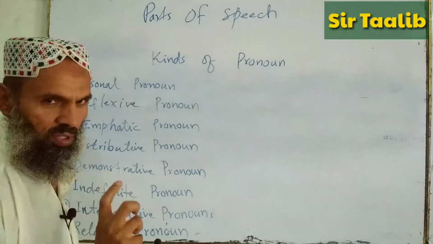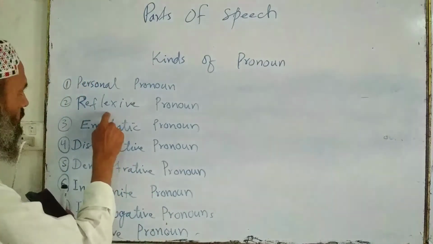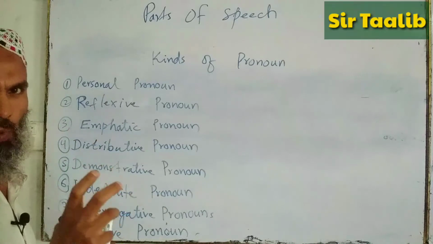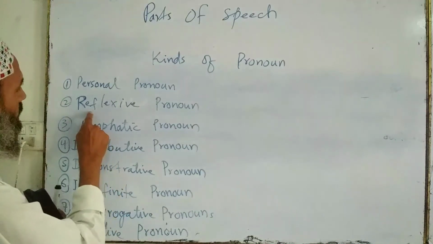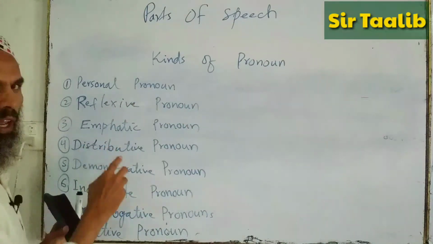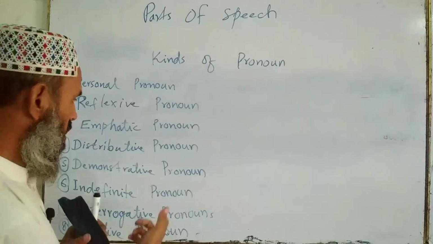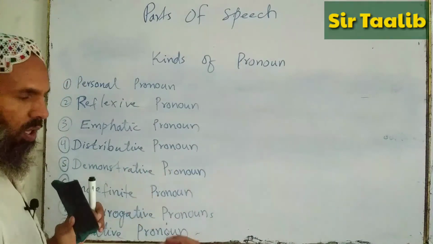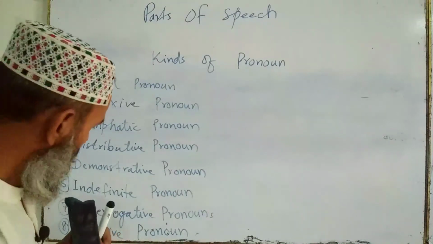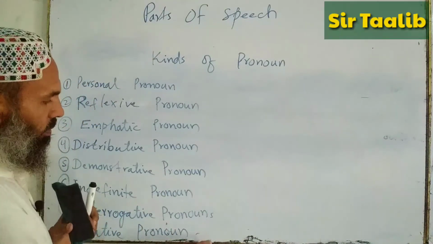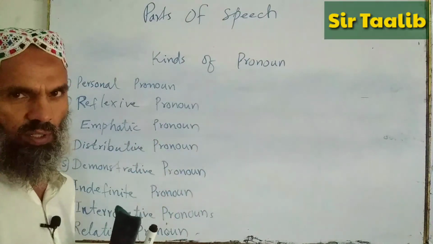It's very important to be learned, especially for beginners. Then reflexive pronoun, emphatic pronoun, distributive pronoun, demonstrative pronoun, indefinite pronoun, interrogative pronoun, and relative pronoun. Understand? So inshallah we will learn all of them one by one.